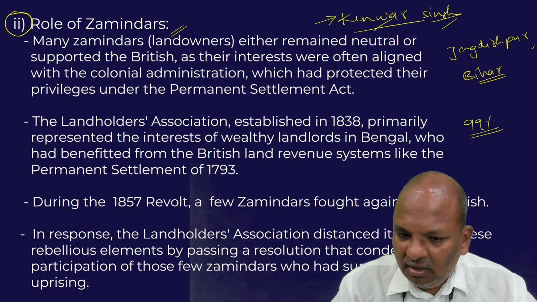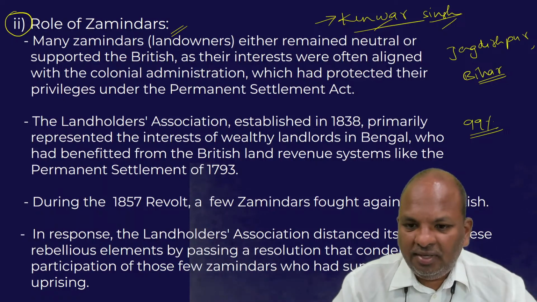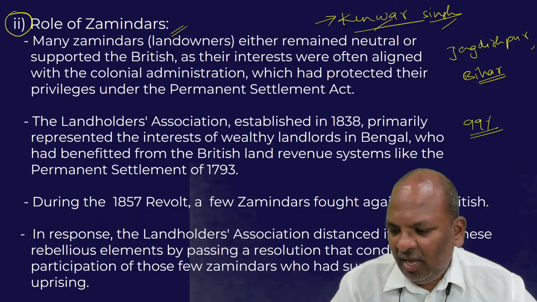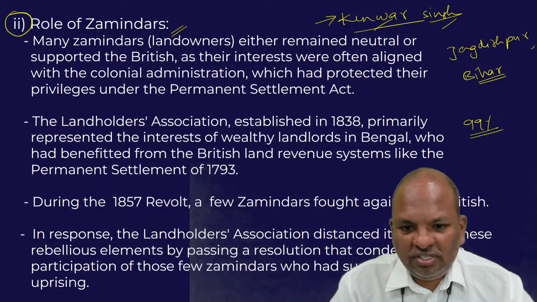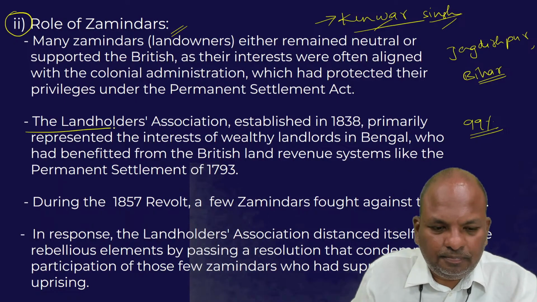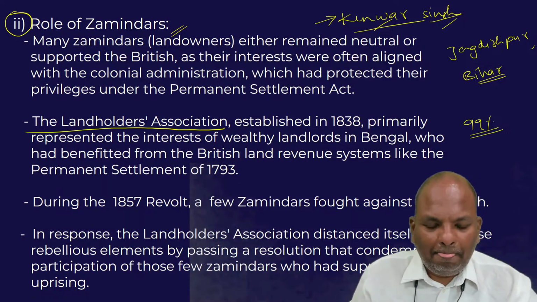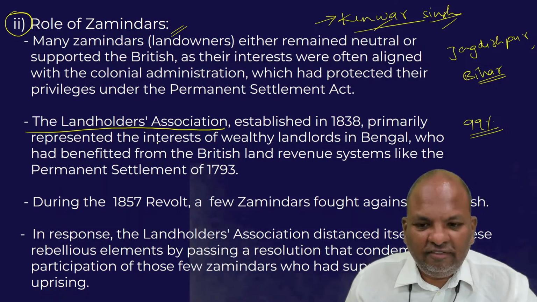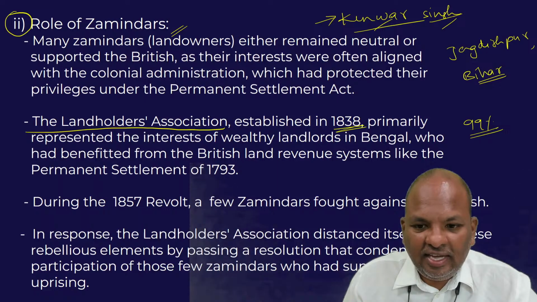They remained quite loyal to the British. In fact, the Zamindars had their class association called the Landholders Association. The Zamindars had formed this association way back in 1838 itself.